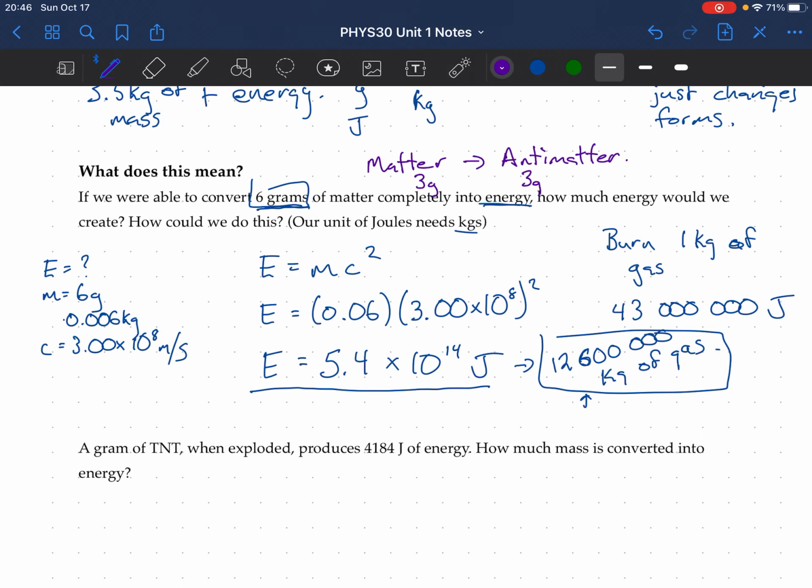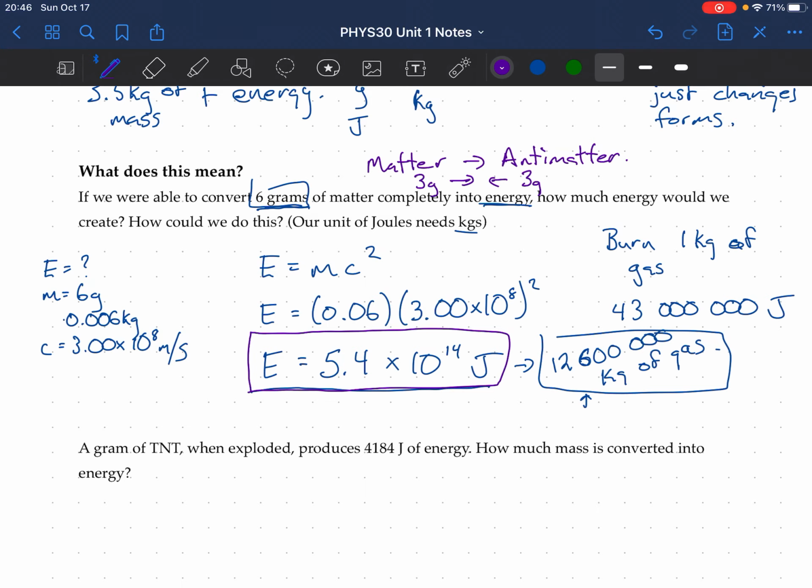Now, what happens if I have 3 grams of matter and 3 grams of antimatter, and they collide? They will completely annihilate each other, and you will get this much energy from it.